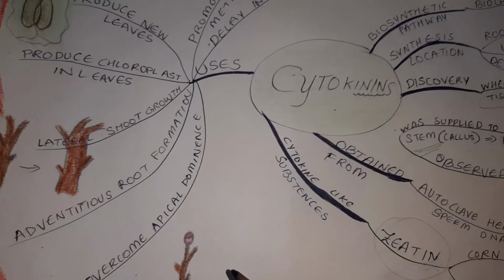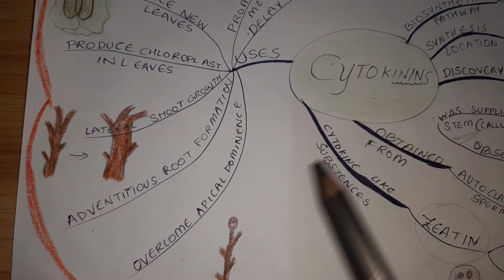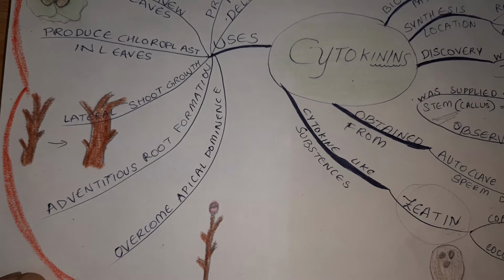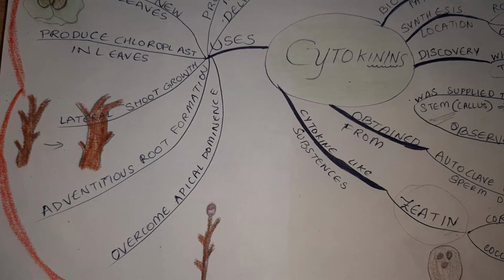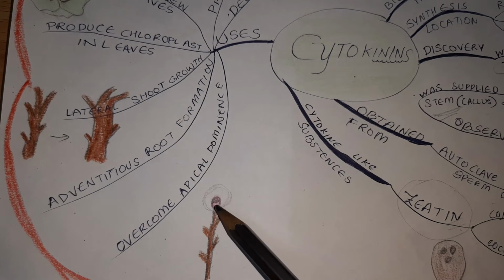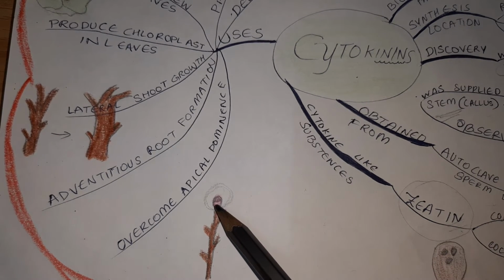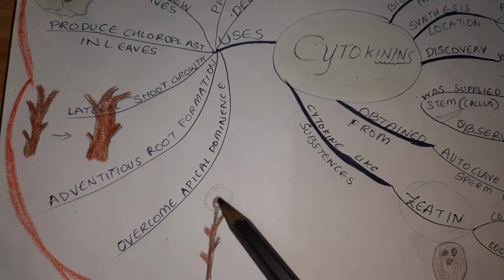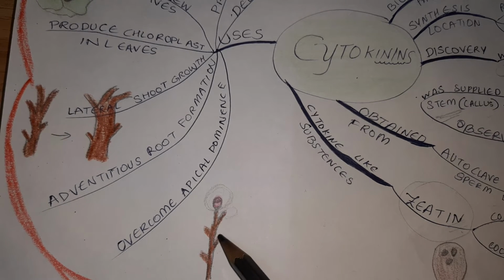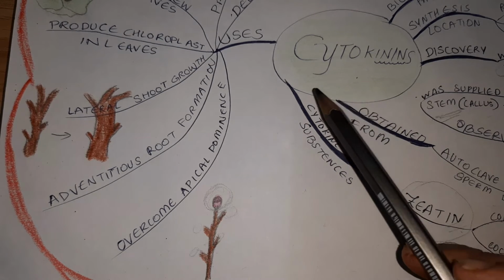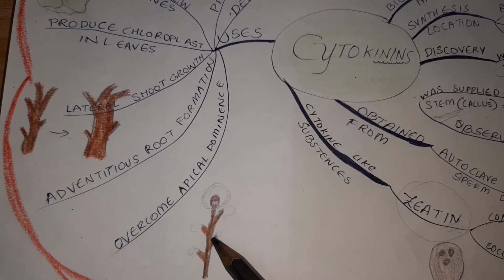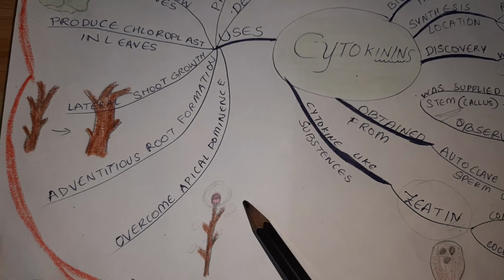Talking about the cytokinin hormone and its uses, cytokinin helps in overcoming apical dominance. We have covered apical dominance in the auxins video also, so if you haven't watched that video, watch it first. Apical dominance is the dominance of the apical bud at the tip. In the apical region, a bud is present, and this bud prevents the growth of lateral buds. If you supply cytokinins to such a plant, this will help in overcoming the apical dominance.